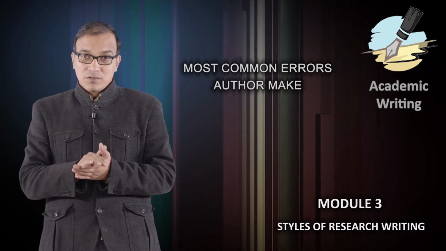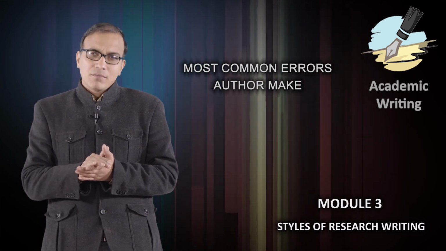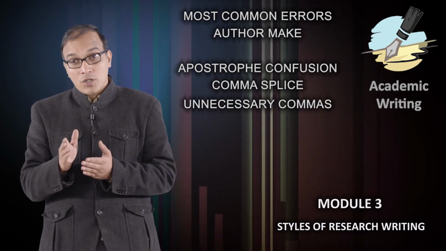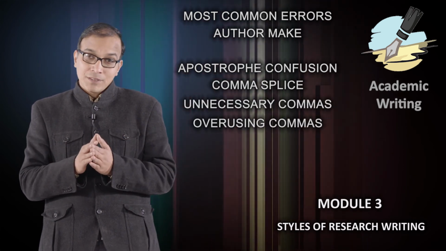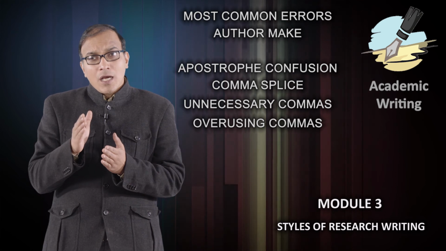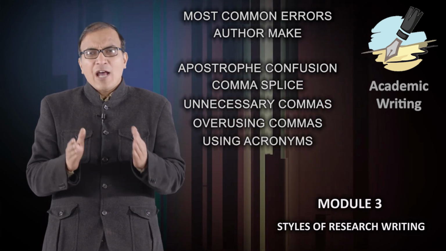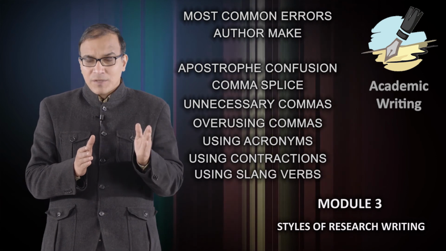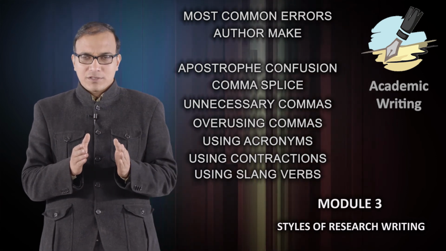Then we focused on the most common errors authors make, like apostrophe confusion, comma splice, unnecessary comma, overuse of comma, and using acronyms. Don't use acronyms, contractions, slang verbs. Don't use casual words.